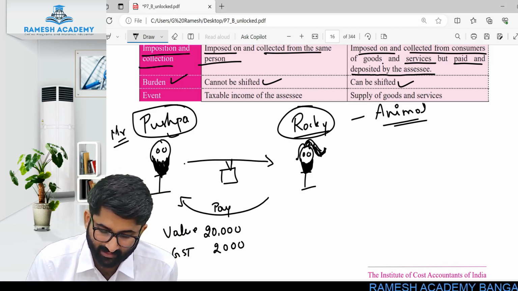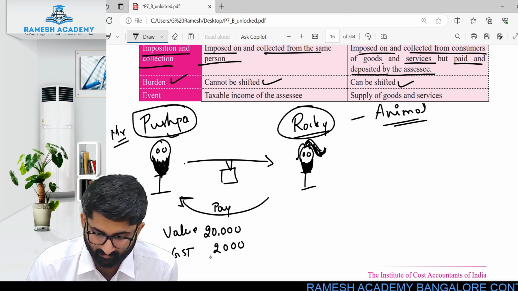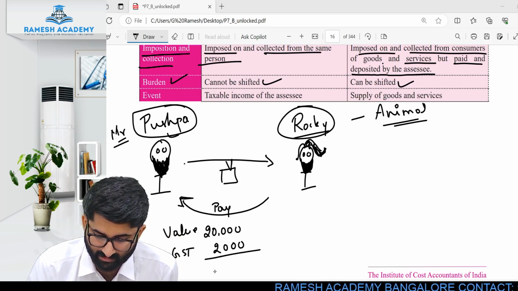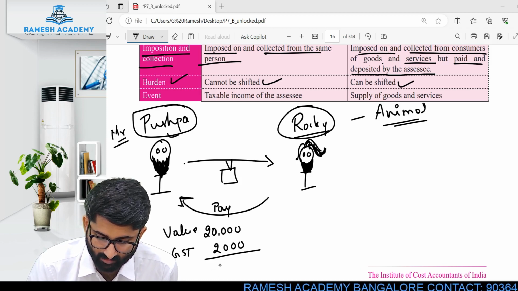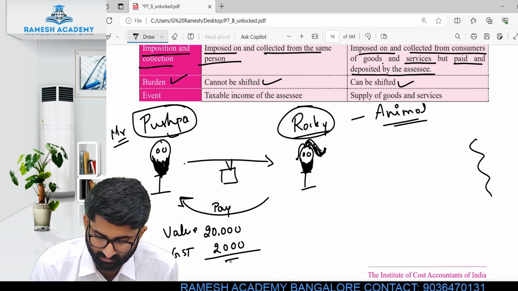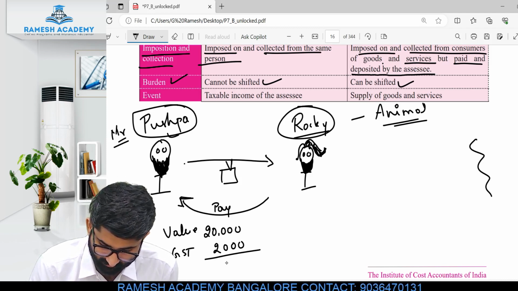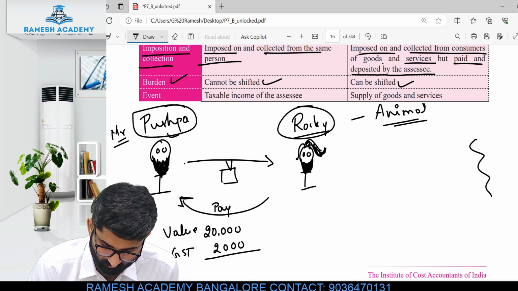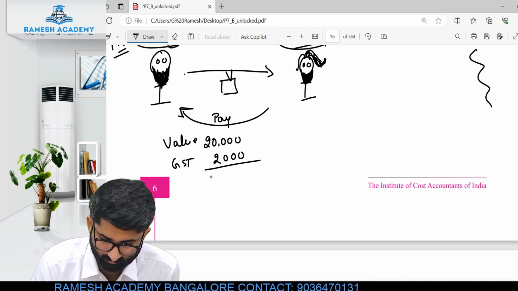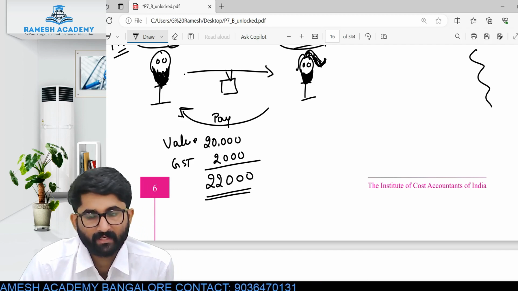Anyways, 20,000 rupees paid by Rocky to Pushpa with 2,000 as the GST. So totally he paid how much? 22,000. Yes, totally Rocky Bhai paid 22,000.